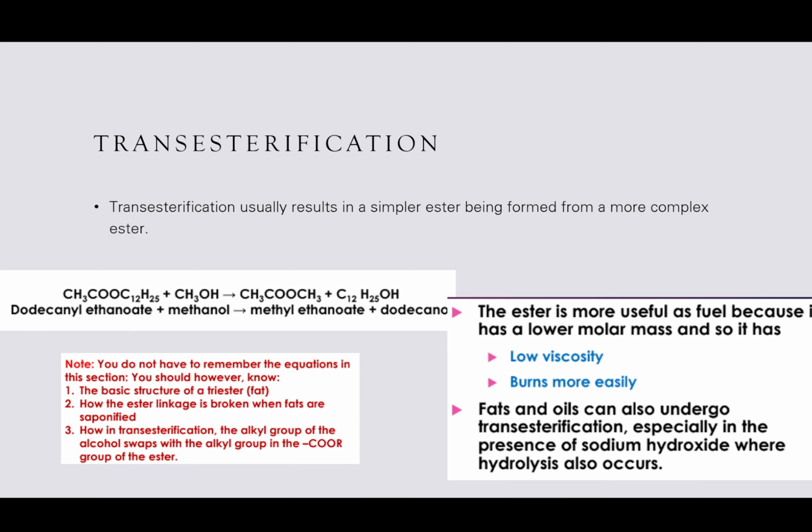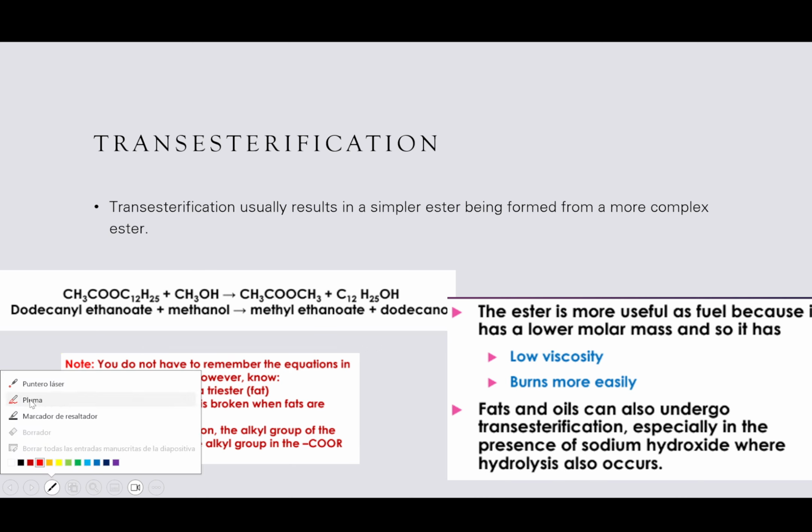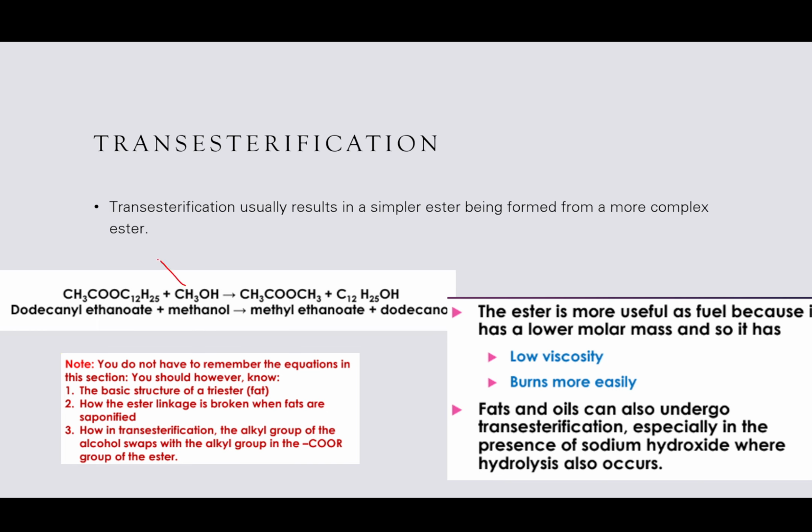So what we have now is methyl ethanoate. But it was dodecanyl. How does it become methyl? Because we switch the methyl group. So this methyl group replaces this methyl group, in a sense. They replace each other, right?